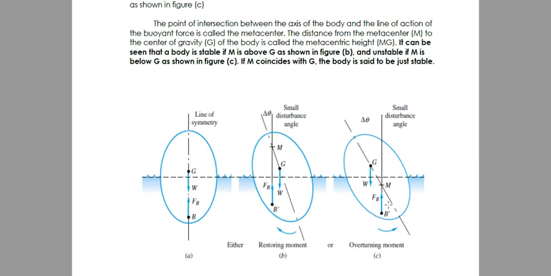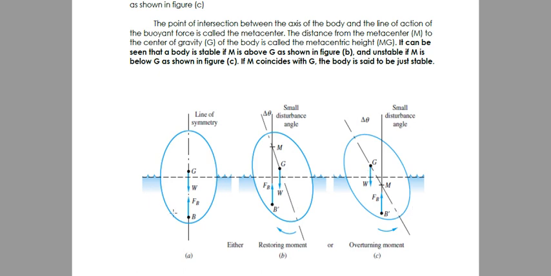So the moment would tend to overturn, make the body roll over and over dun sa liquid. So the indicator then is the location of M. Solve natin later on. If M is higher than G, then it is stable. If M is lower than G, then that is unstable.